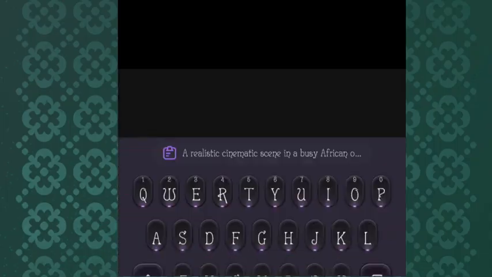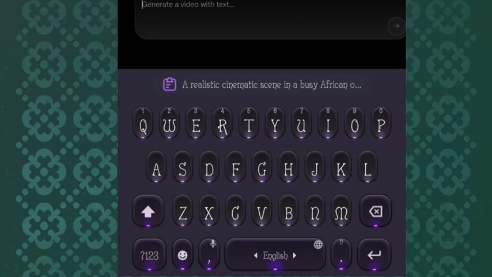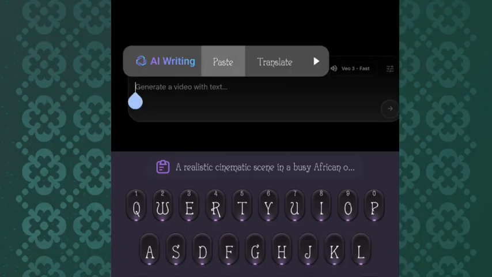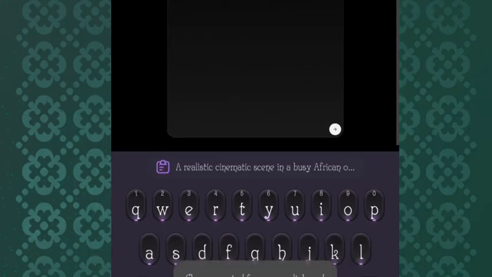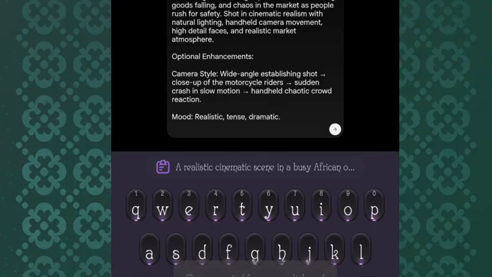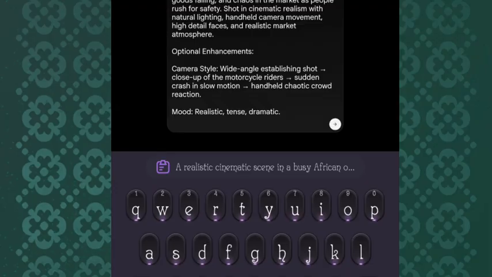You also click here and put this on VO3 Fast, that is this one. Then, the prompt you copied from ChatGPT, you paste it here. After you paste the prompt, the next thing you are going to do is click on this next button here, and start generating your videos.